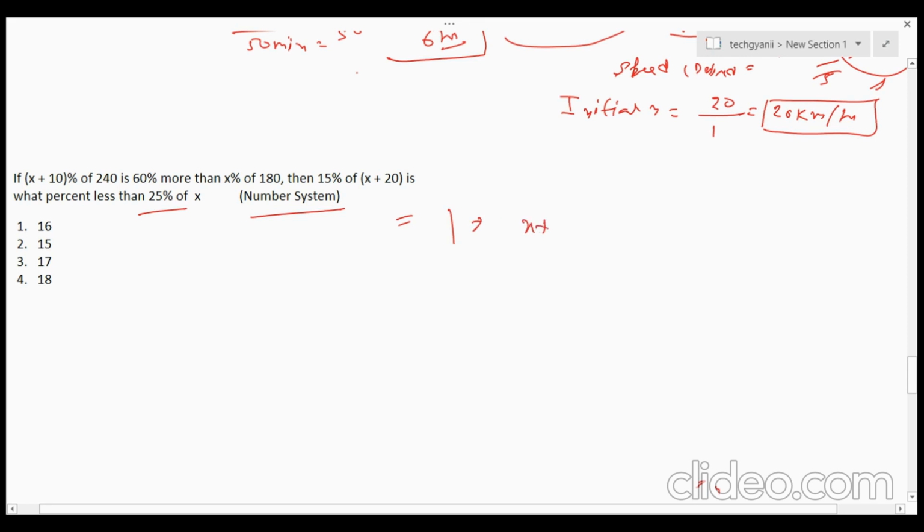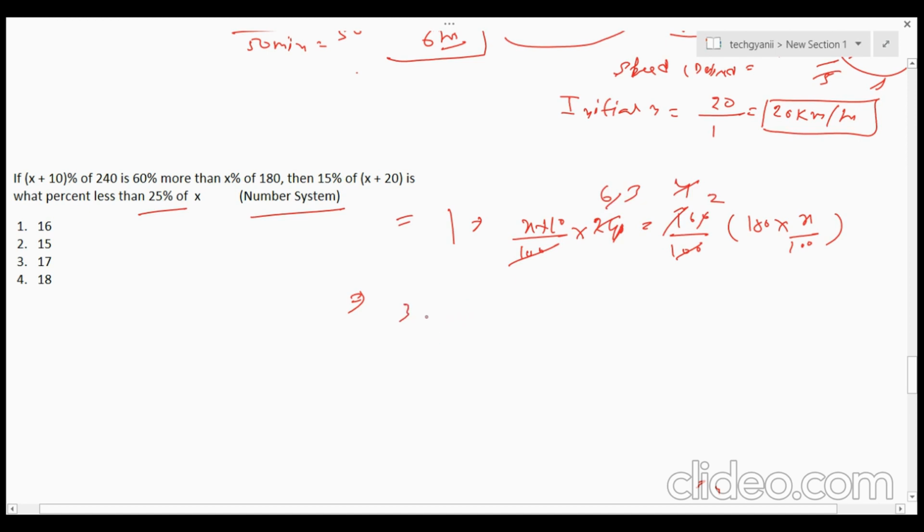Let's get started. So x plus 10% of 240 is 60% more than x percent of 180. That means 160 by 100, and 180 into x percent means 180x by 100. We can easily cancel the 100 and this 0 part. So this would be 6, then 4 if we divide by 4, then 2, then 3 if we divide by 2.